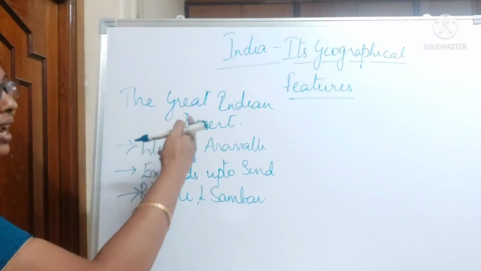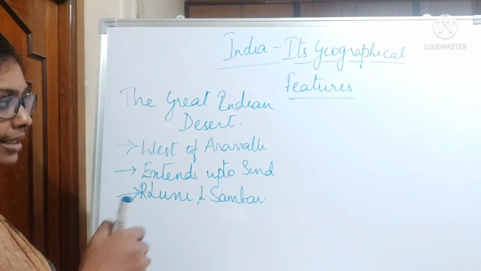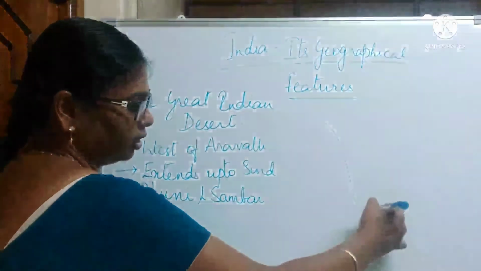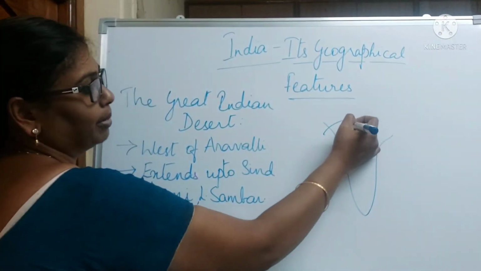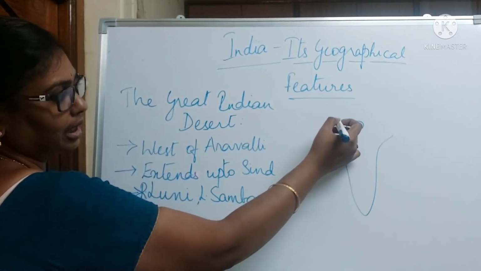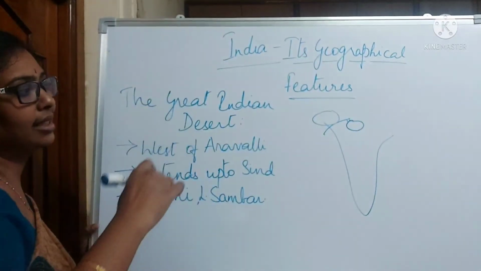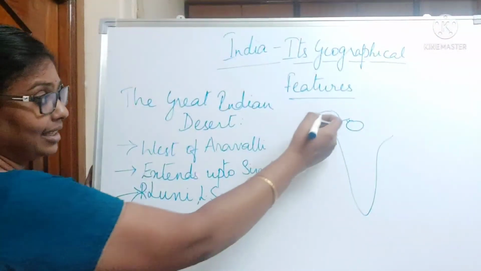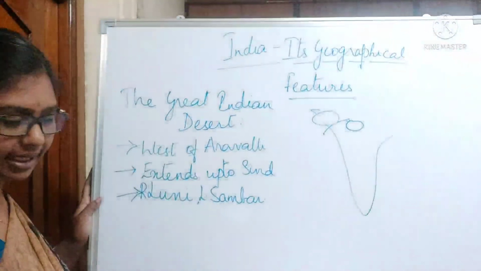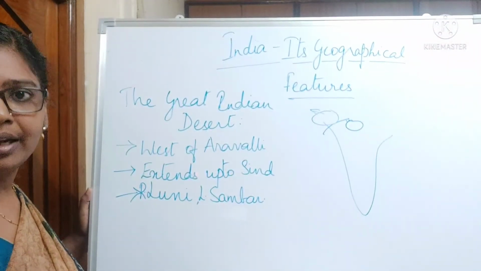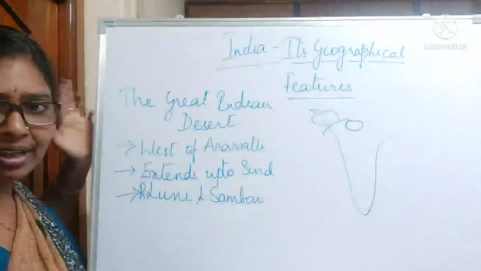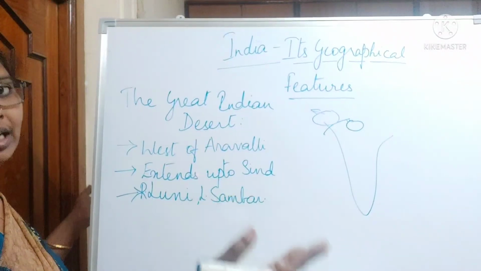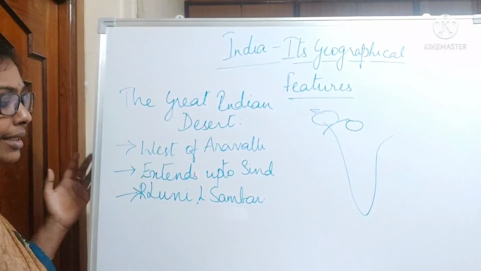And next, coming to the Great Indian Desert. This Great Indian Desert is on the western part of India. On the eastern part of the Aravallis we have seen the Malwa Plateau. On the western part of the Aravallis we are going to see this Great Indian Desert. It extends up to Sindh in Pakistan. Not only in India, we have this desert in Pakistan too. That is the Thar Desert. In India we call it the Great Indian Desert, and in Pakistan it is known as the Thar Desert.